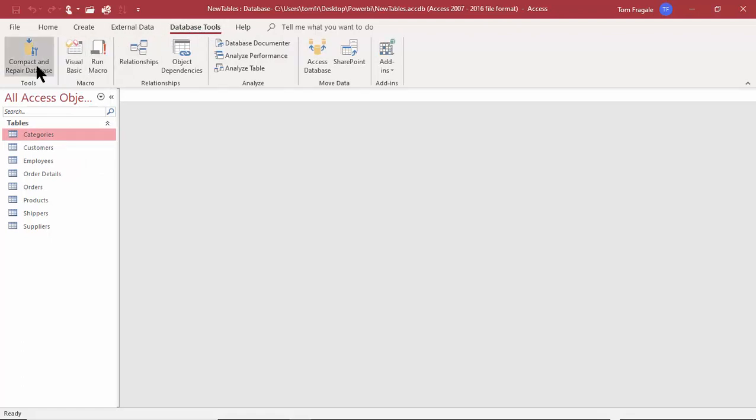If we pick on Database Tools, then there's certain utilities that'll be in there. Every week you might want to compact and repair your database. Here is where we can manage the relationships. I'm going to cover that during this course. Then we have different ways to make the database perform better.